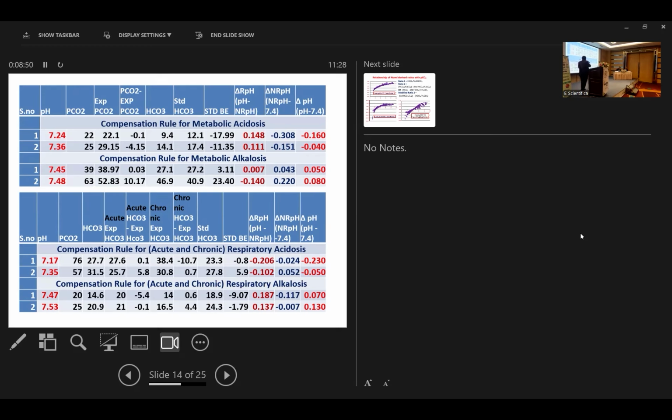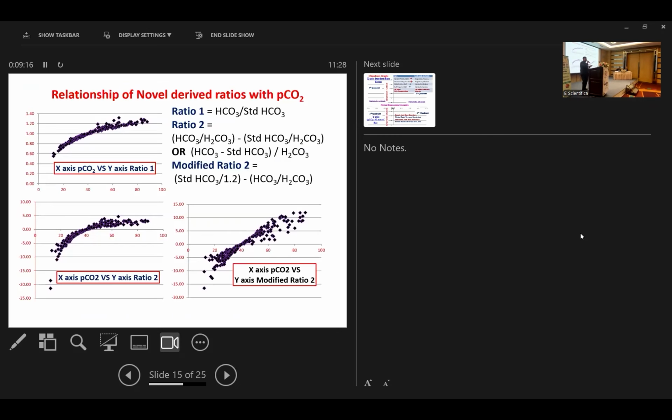The total change in pH is minus 0.23. If you look at the negative sign, both are having a negative sign, but this is contributing more, minus 0.2. So respiratory acidosis. And here the pH is 7.47, the total change is 0.07, a positive sign. Look at the sign; this is having a positive sign, so respiratory alkalosis. And the change in the other component is due either to compensation or a second primary disorder. So this method looks much easier compared to the routine methods, because in the previous methods we have to look at each and every value and then correlate. But here, it directly correlates with the total change in pH. Also, the contribution of the respiratory and non-respiratory change in pH we can clearly see.